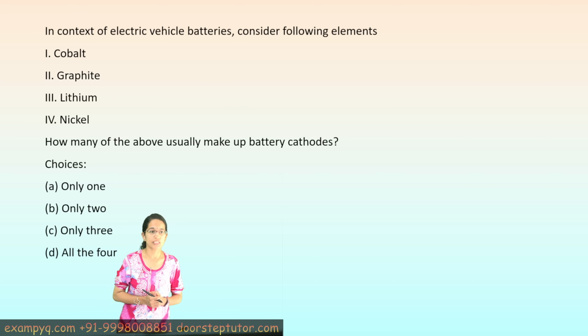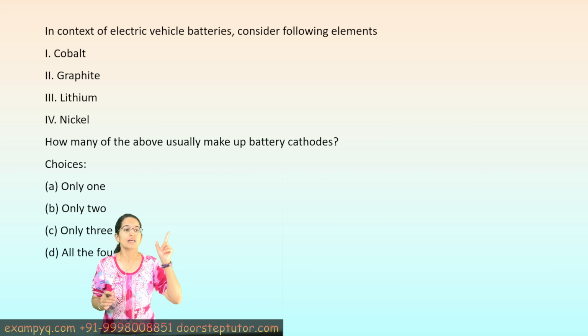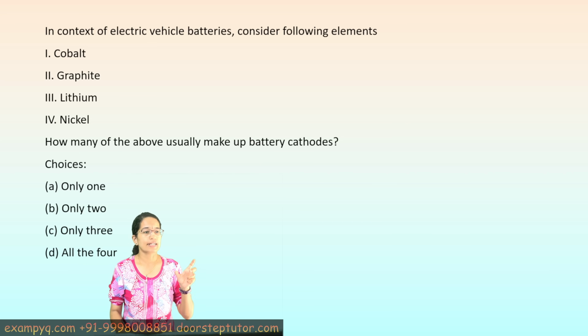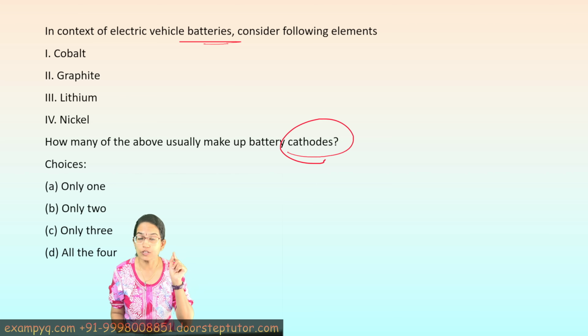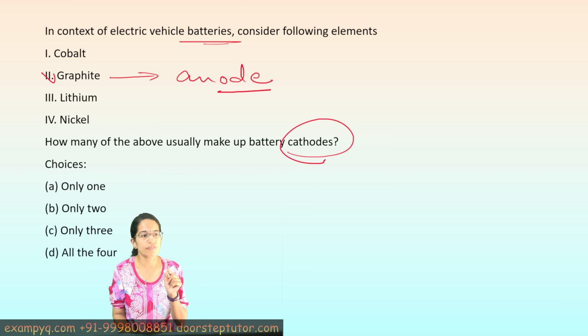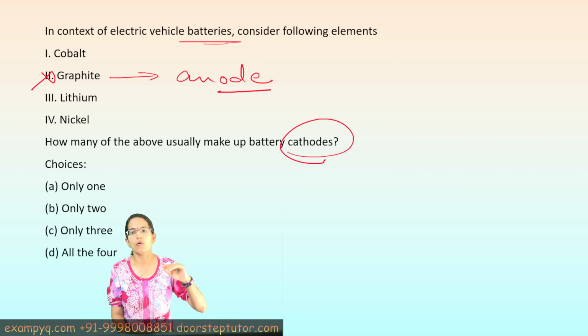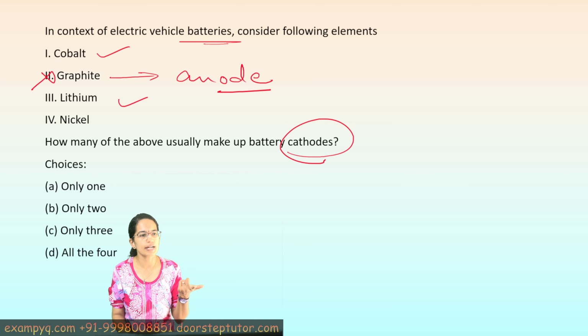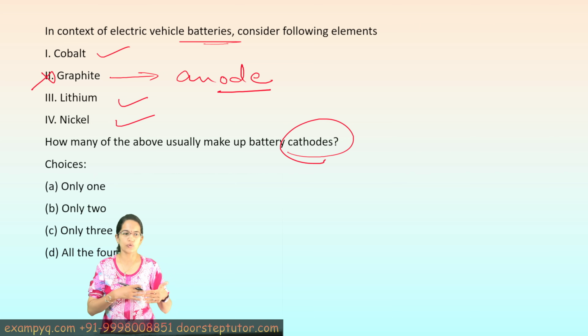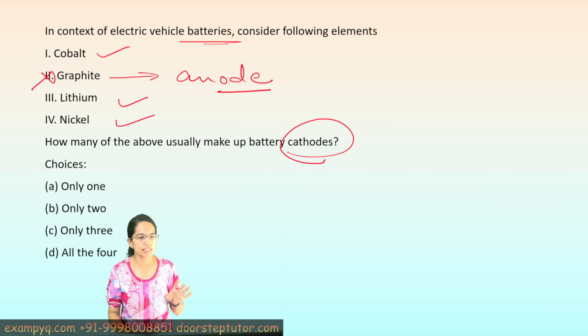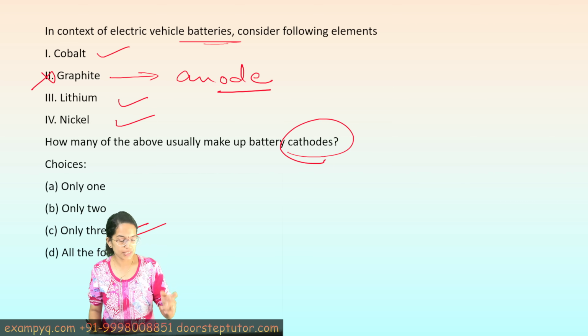Let's move to the next question. Now again, a very interesting question. We are talking about electric vehicle batteries. All of them are used in electric vehicle batteries, but the question is tricky. It talks about which of them are at the cathode end. Now graphite, as we know, is at the anode end. So graphite is not at the cathode end. Now cobalt, again, all of them are used, so that's what I already said. So cobalt, lithium and nickel are on the cathode end, and therefore these 3 of them would be at the cathode end.